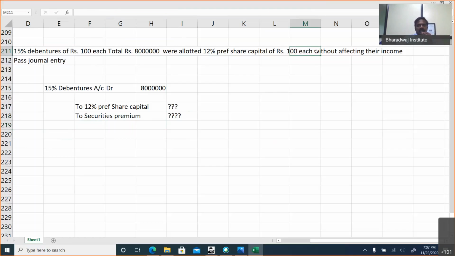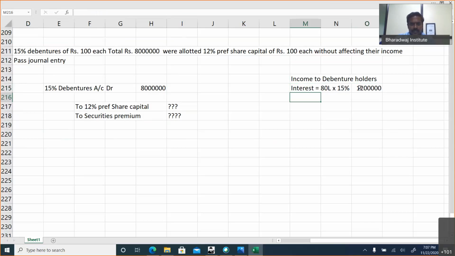It is given without affecting their income. What is the income to debenture holders? Of course, interest. Interest will be 80 lakhs into 15%, 12 lakhs.